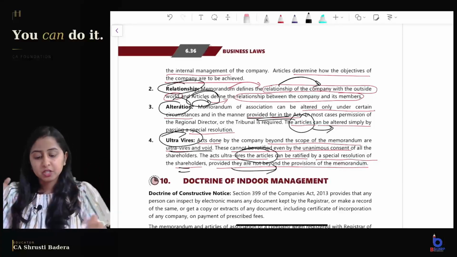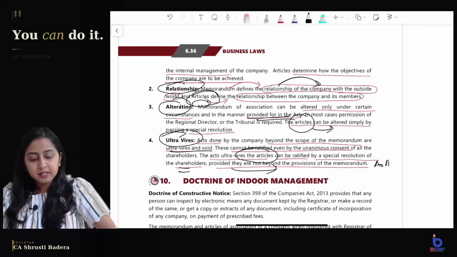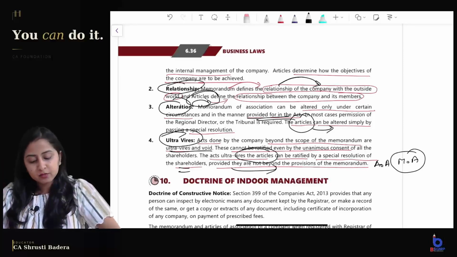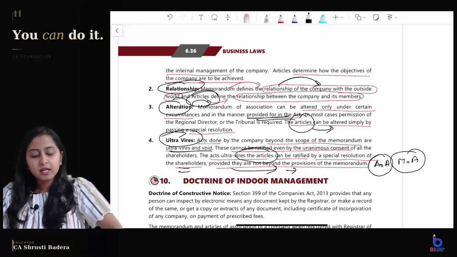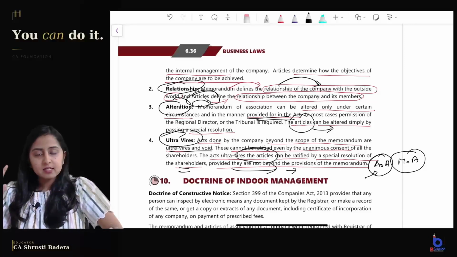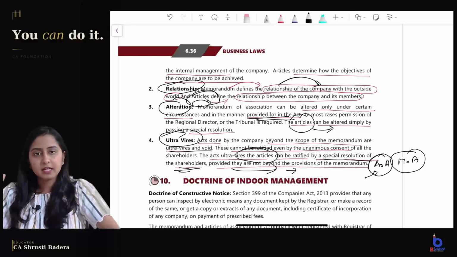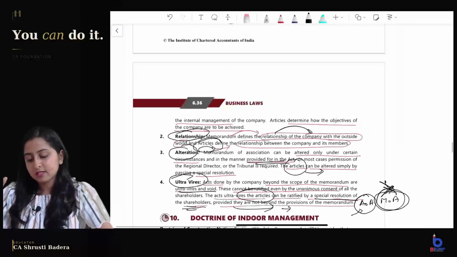So as I mentioned, if AoA and MoA collide, AoA will always win, right? So that is what they have given: if an act is done against AoA, a special resolution can be passed by the shareholders and the act can be ratified. But if it is against MoA, then it cannot be ratified. Okay, so that is the difference between them.